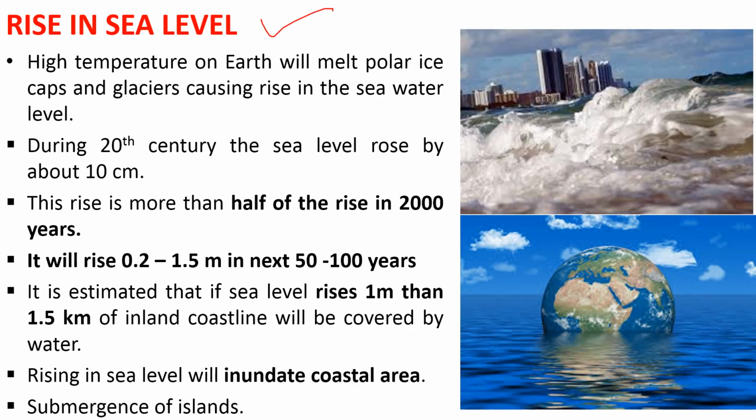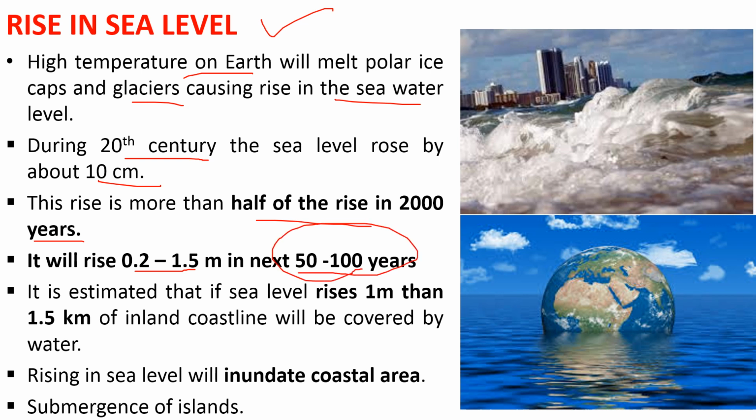Next is the rise in sea level. Due to the high temperature on the earth, the melting of ice from the glaciers will raise the sea water level. During the 20th century the sea level has already risen by 10 centimeters, which is more than half of the rise in 2000 years, and this rise will reach 1.5 meters in the next 50 to 100 years.